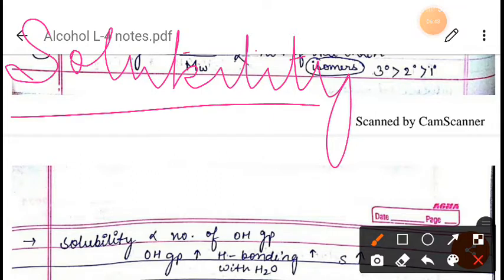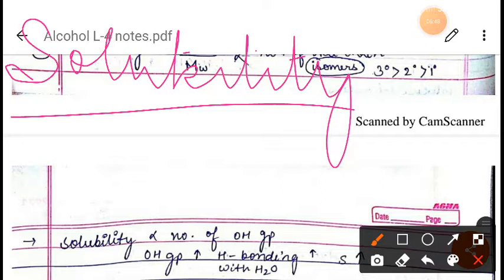When we talk about the solubility, we know that the lower members are highly soluble in water, but the solubility decreases with the increase in molecular weight. So why is the solubility of lower alcohols in water high? It is due to the formation of hydrogen bonds between alcohol and water molecules.